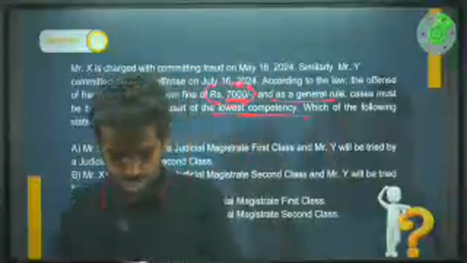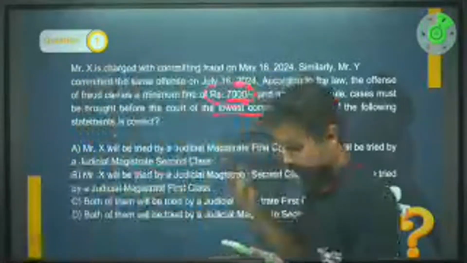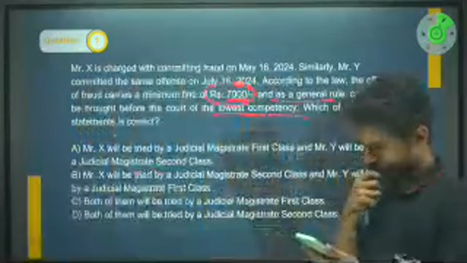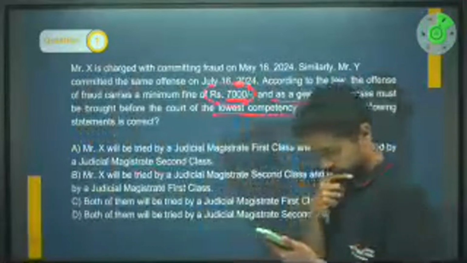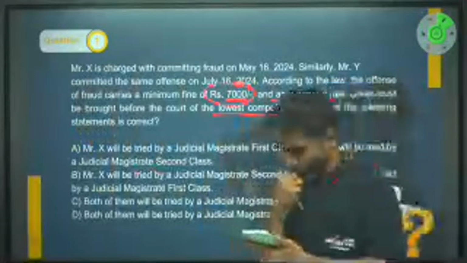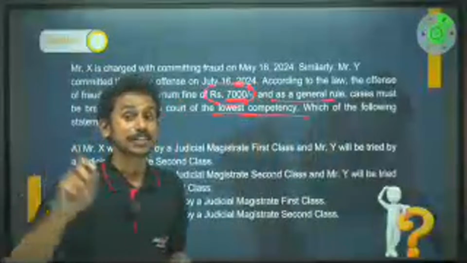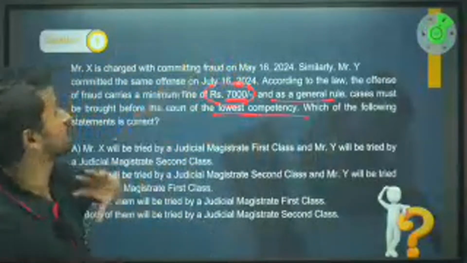No, all of the rights and liabilities are there, right? Now, if the rights are not getting affected, that means it doesn't matter whether you have done it before 1st of July or after 1st of July.